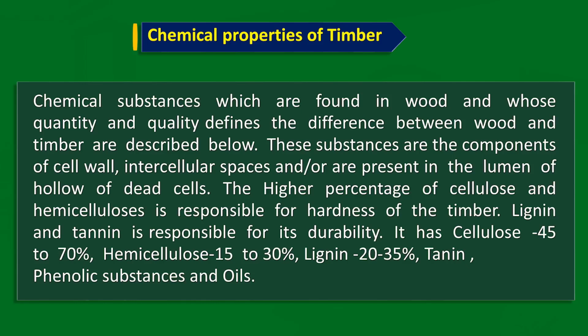Chemical properties of timber. Chemical substances that are found in wood and whose quantity and quality define the difference between wood and timber. These are substances that are components of cell wall, intercellular spaces, and or are present in the lumen of hollow dead cells. Higher percentage of cellulose and hemicellulose is responsible for hardness of the timber. Lignin and tannin are responsible for its durability. It has cellulose 45 to 70%, hemicellulose 15 to 30%, lignin 20 to 35%, tannin and phenolic substances and oils.